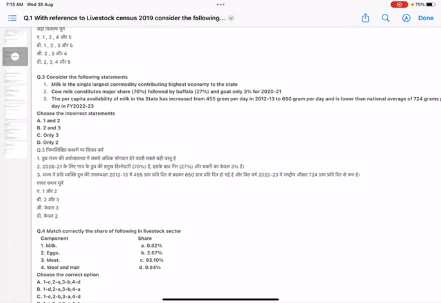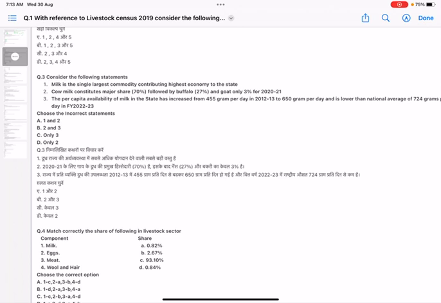Now the third question is about milk production. Consider the following statements. Milk is the single largest commodity contributing highest to the economy of the state. Second is cow milk constitutes the major share. That is, the question has been asked about the share of cattle in the production of milk within the state.